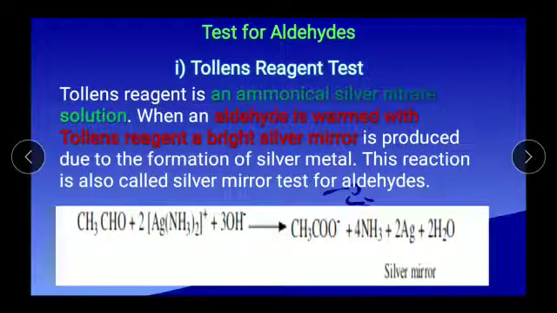In 2[Ag(NH3)2], it becomes 4NH3: NH3 twice, into 2, gives 4. 2Ag, 3OH-, and also one hydrogen, we get 2H2O. This is the Tollens reagent test. By this test, we can confirm the presence of aldehyde.